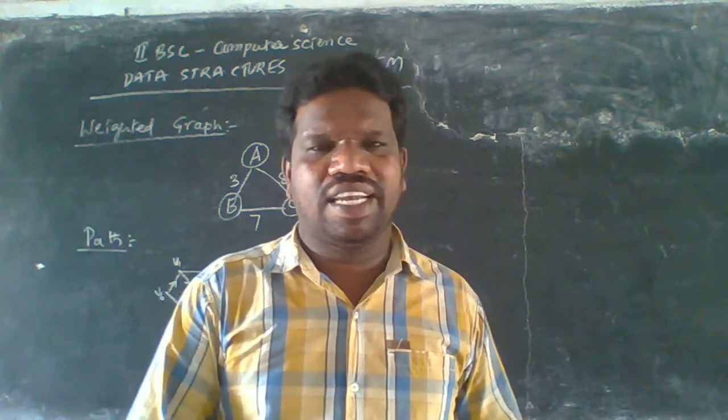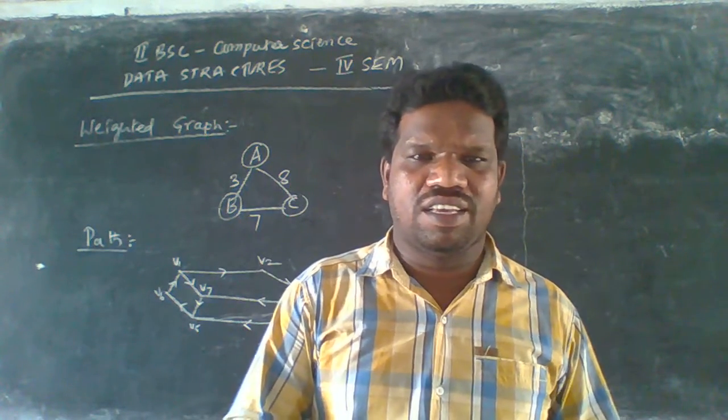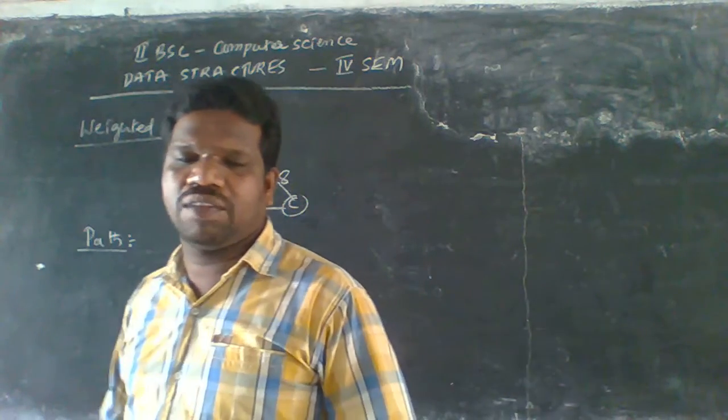The next topic is called length. So we have to draw this diagram.